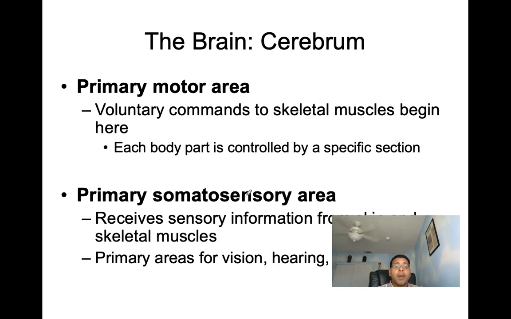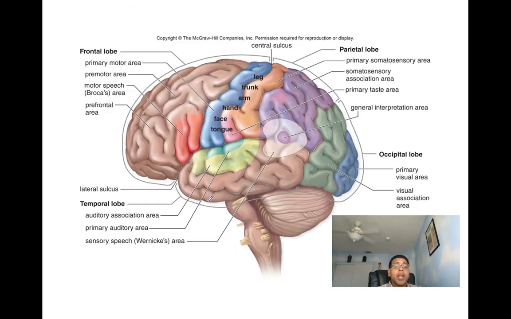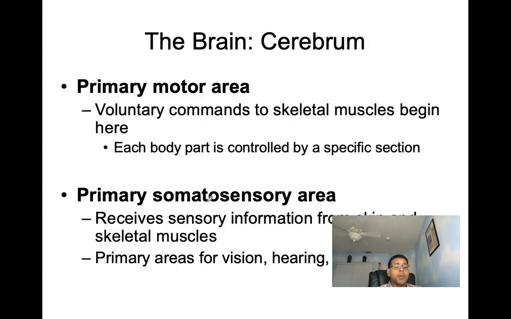And then we've got the primary somatosensory area. When we talk primary somatosensory area, it's found just posterior to the central sulcus, and sensory information from the skin and skeletal muscle arrives here. Here you can see also it's going to serve as the primary area for vision, hearing, taste, and smell.